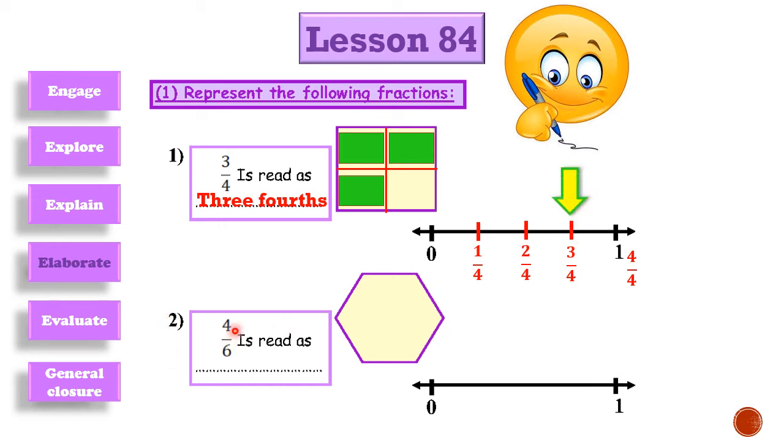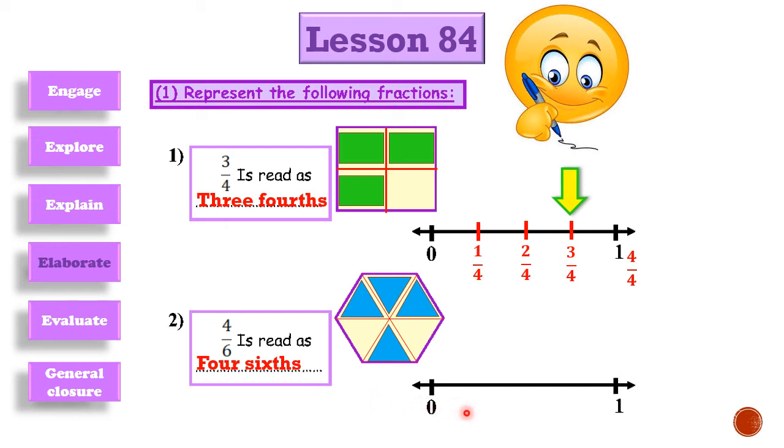Number 2, 4/6. Let's write down 4/6. Now let's divide this shape into how many parts? Yes, 6 equal parts. Let's divide it into 6 equal parts. And color how many parts? Yes, 4 parts as the numerator said. Okay, 4 parts.